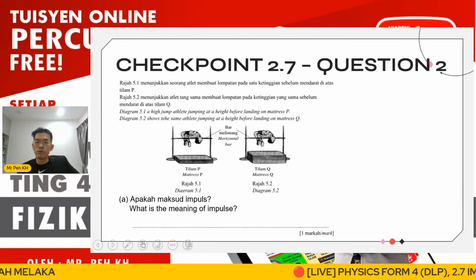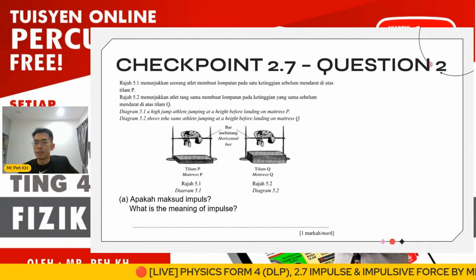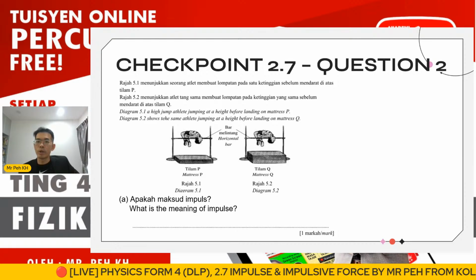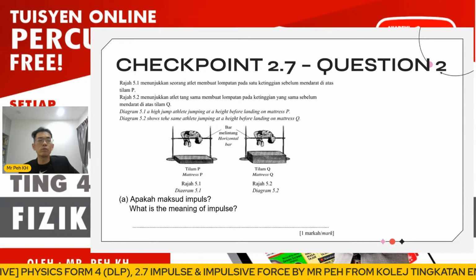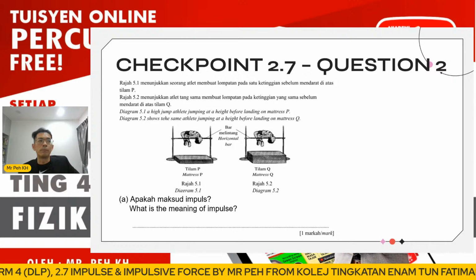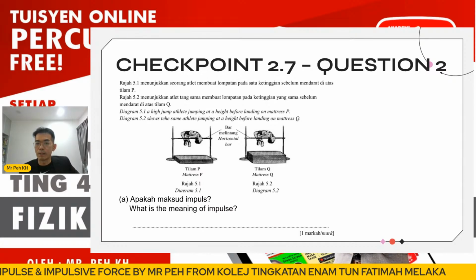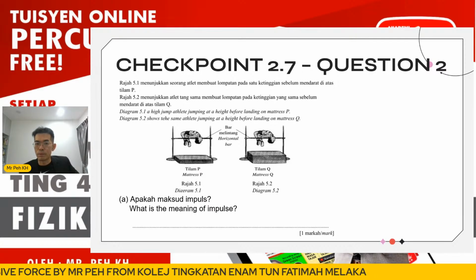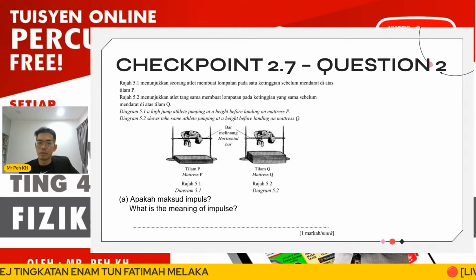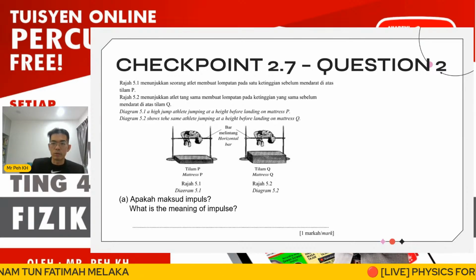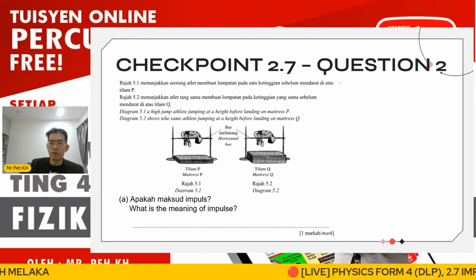Okay, so here we go to our question number 2. Actually, we have a total of 4 questions today. So questions 1, 2, and 3 will be Paper 2 Section A, and then question number 4 will be a Section B question, which is a decision making question. Okay, so we go through the question, for example question 2 here.